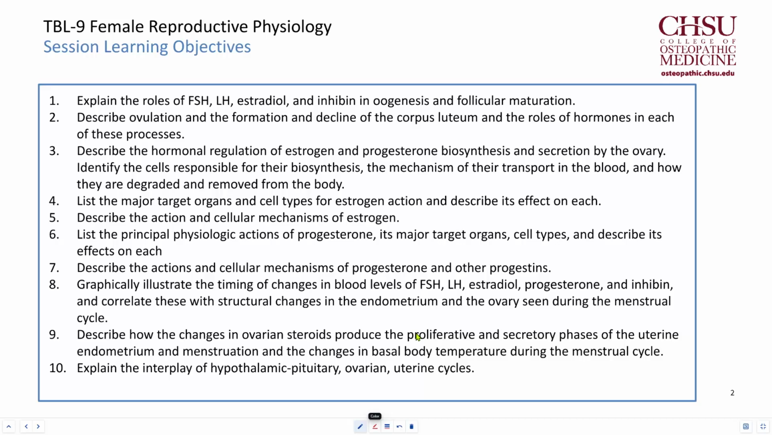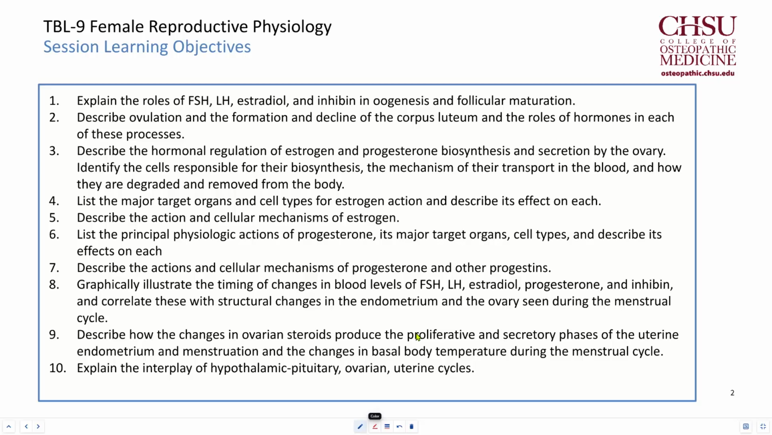We'll list the major target organs and cell types for estrogen and describe its effect on each. Describe the action and cellular mechanism of estrogen. We'll list the physiological actions of progesterone and its major target organs, cell types, and describe its effects on each. We'll describe the action and cellular mechanisms of progesterone and other progestins.